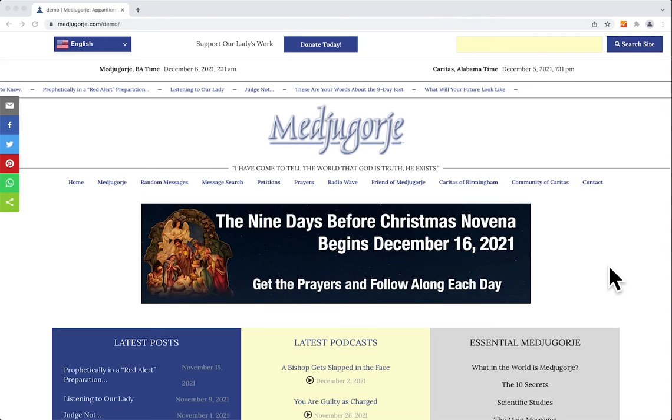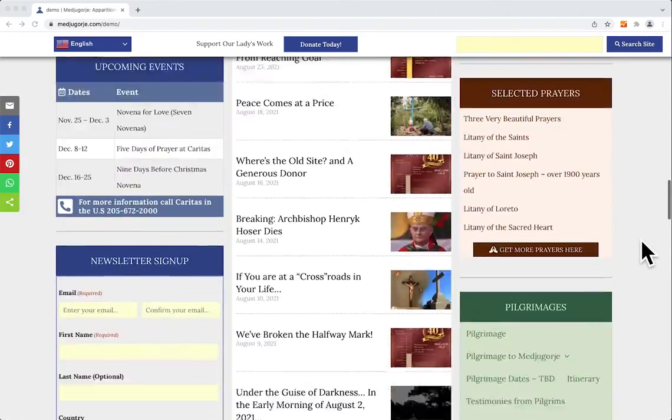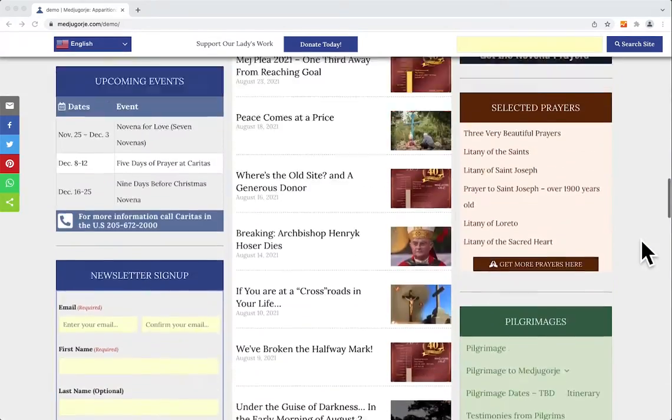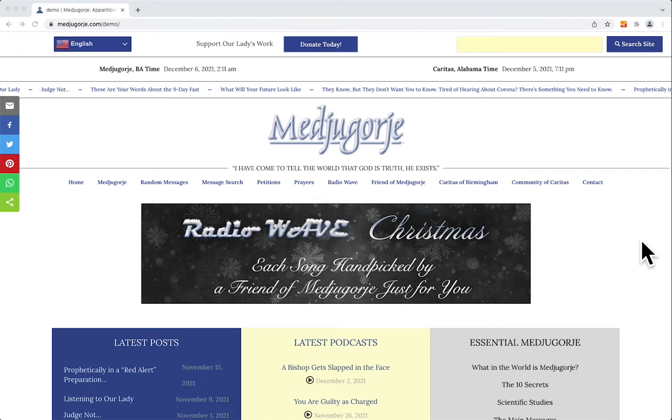This is the newest revision to Mej version 4.0, which A Friend of Medjugorje released in July of 2021. We'll do a very quick scroll down the page, all the way to the very bottom. You'll see it's remarkably different, with some similarities to the older version of the site. We'll start at the top and try to make this as quick as possible.